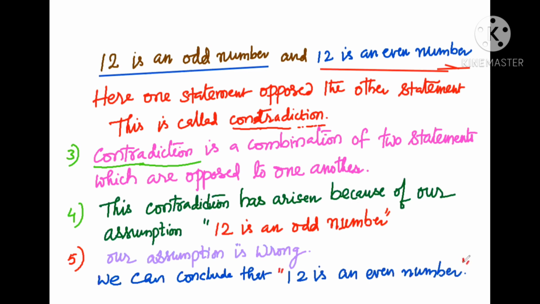In this way, we can divide the process into 5 steps. At first, we take the negation of the given statement and try to prove its falsity by writing some steps. After some time, we reach a contradiction. Why do we reach this contradiction? Because of our assumption. So our assumption is wrong, and the given statement is true. This is the proof of the given statement. This is called proof by contradiction, or indirect proof.